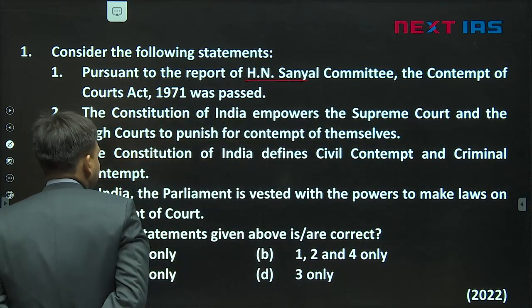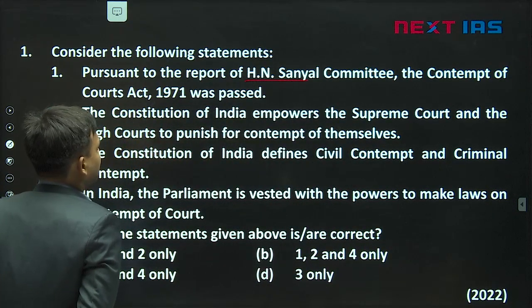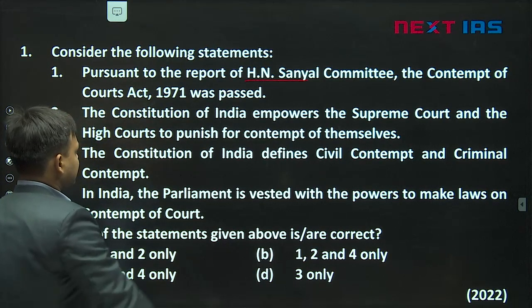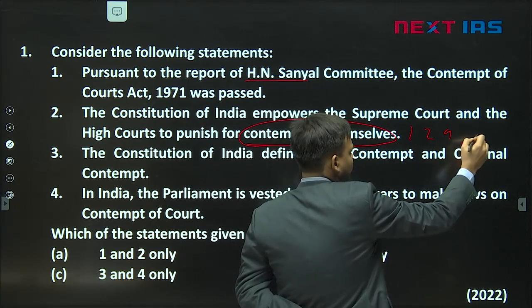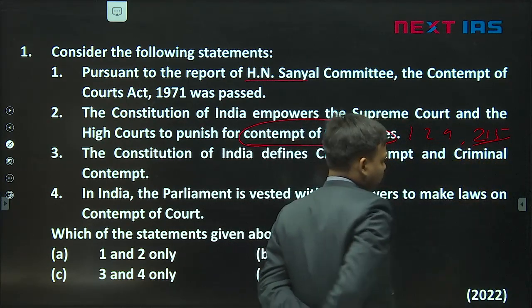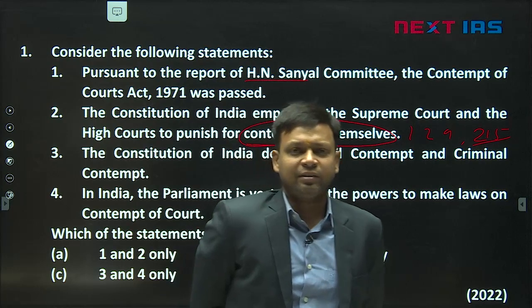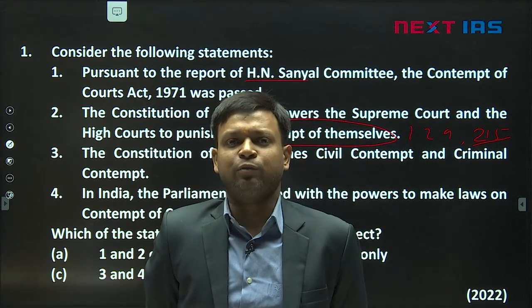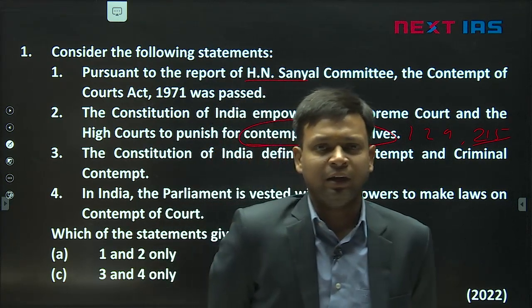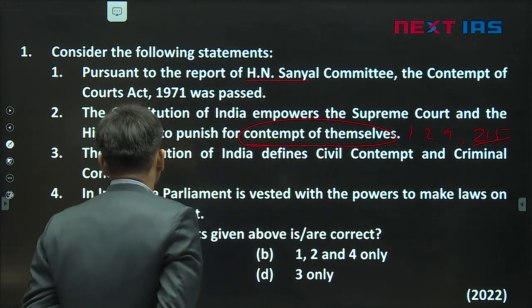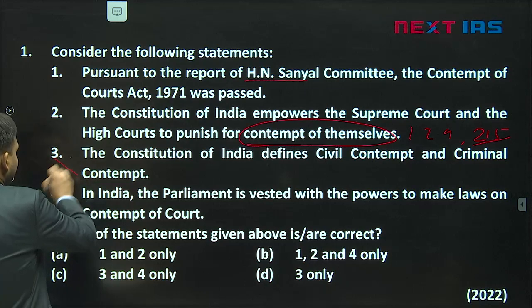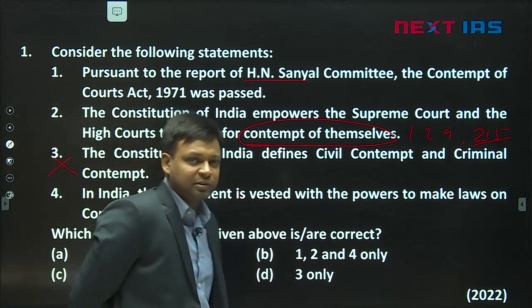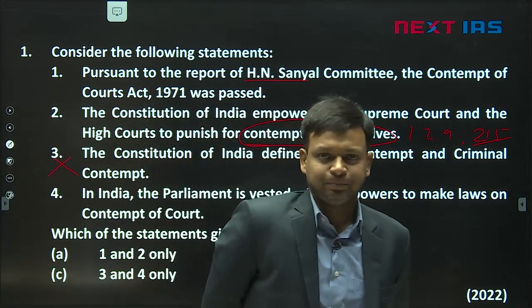Second one, the Constitution of India empowers the Supreme Court and the High Courts to punish for contempt of themselves. So if you read Article 129 for the Supreme Court and Article 215 which talks about the High Court, both of these articles provide the Supreme Court and High Court with the power to punish for their own contempt, being courts of record. So this statement is correct. Then the Constitution of India defines civil contempt and criminal contempt. No, it is not defined. You find this information in the Contempt of Court Act 1971.